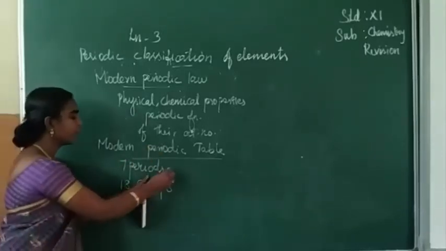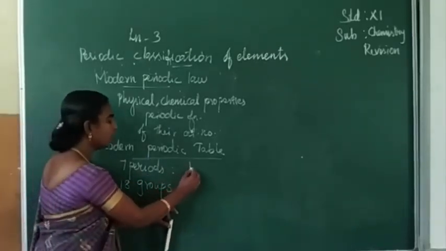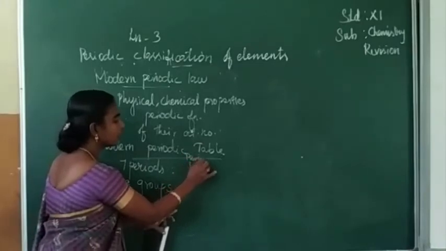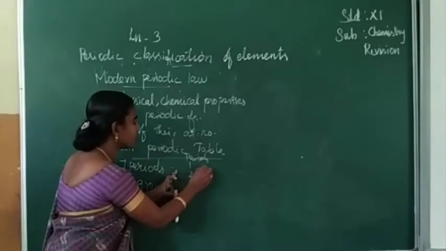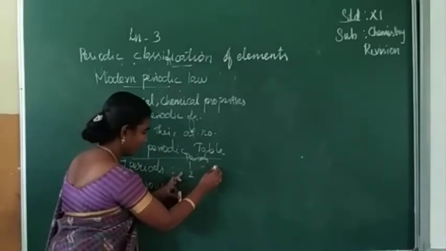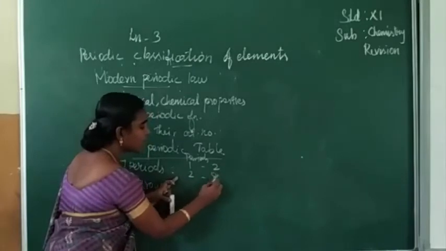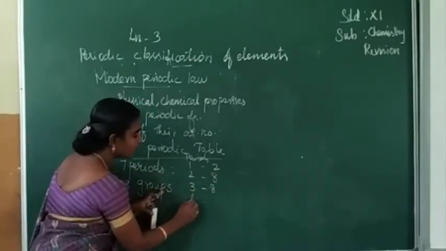Among the 7 periods, the first period has 2 elements, the second period has 8 elements, and the third period also has 8 elements.